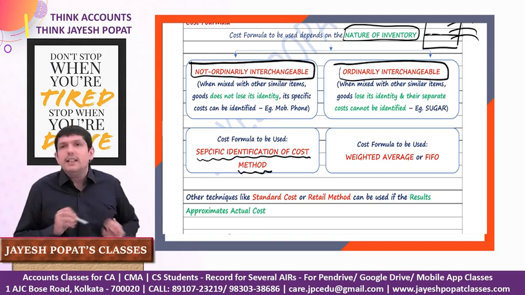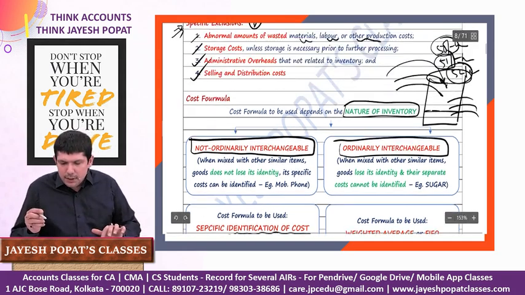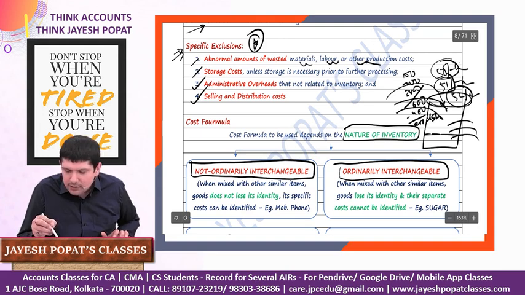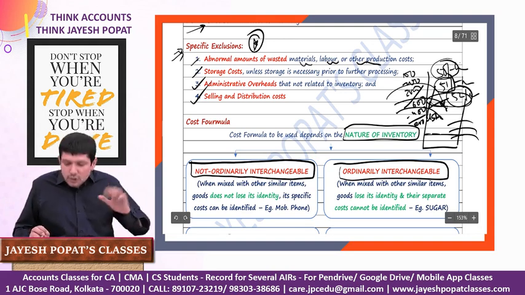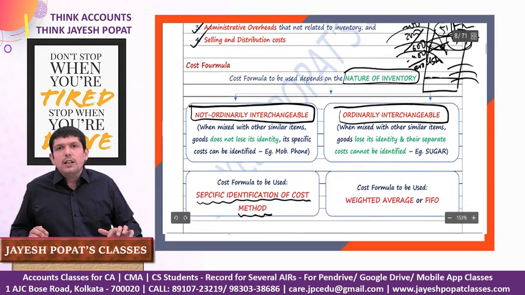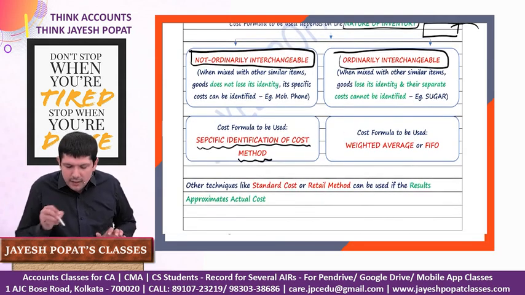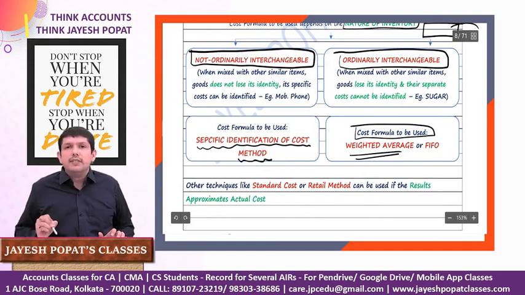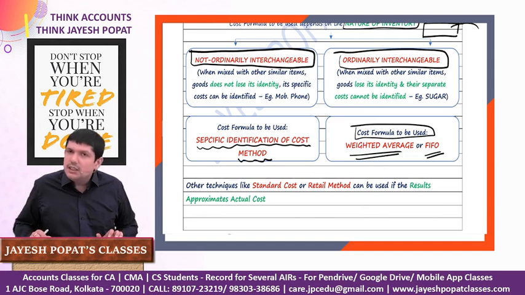But if it is ordinarily interchangeable, let's say we purchase 100 kg, 200 kg, 300 kg. Total 600 kg we purchase, 400 kg sold, 200 kg is my closing stock. Can I tell how much of this 200 kg is of 50, 51 and 52? Answer is no. So here we need to use a certain cost formula to calculate the cost of the inventory. So here Accounting Standard 2 says that either you can use the weighted average method or you can use the FIFO method for calculating the cost of such inventory.